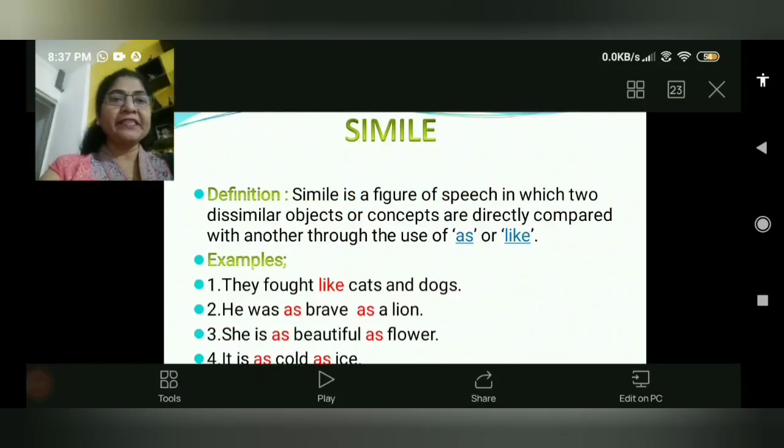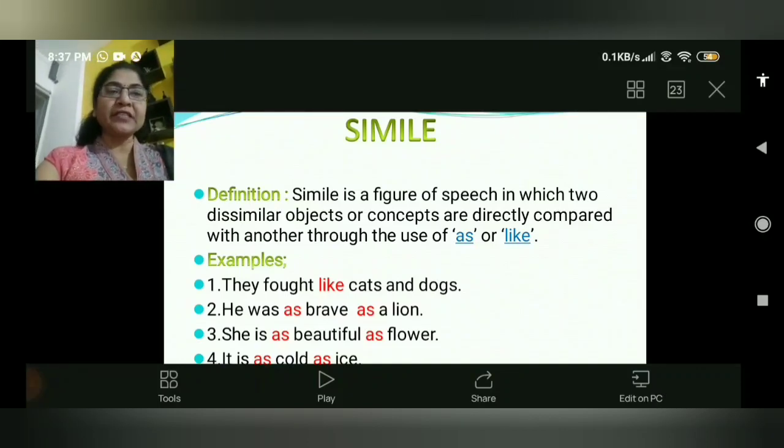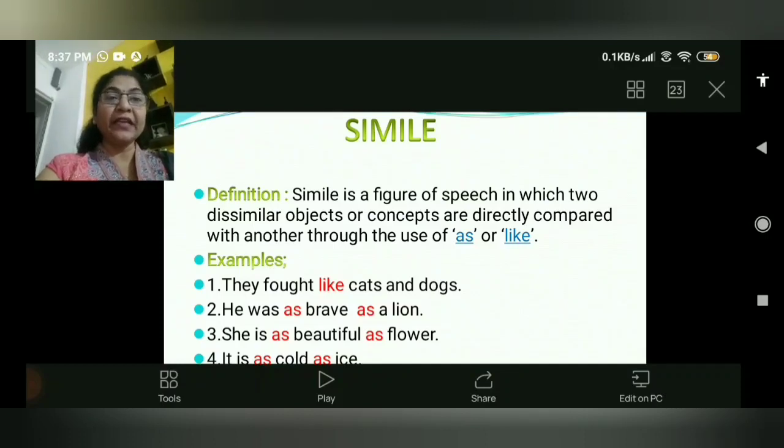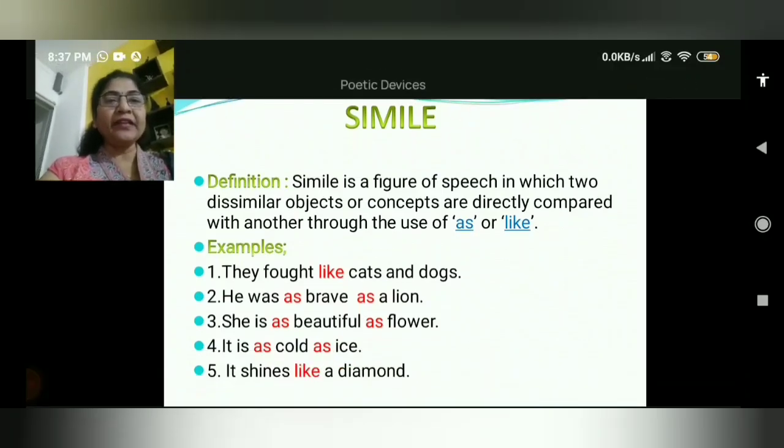Second literary device is simile. Simile is a figure of speech in which two dissimilar objects or concepts are directly compared with one another through the use of as or like. That means here two objects or two concepts are being compared with the word like or as. Okay, now let us see with examples.